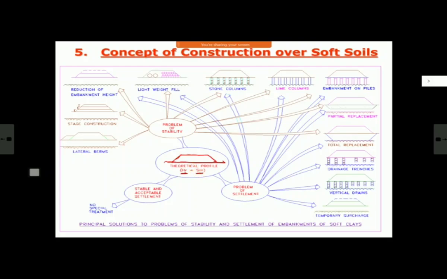Many times I've seen we make this mistake. On my project sheet, if my bank height is 5 meter, and if I construct a 5 meter bank, and if there is a settlement, finally the bank available may be only 4 meter. And then what you will find is the top of my bank is 1 meter less than what it should have been. And in that case, what is the solution? We will see people make it up with ballast. And at all these locations where you have got weak soil problems or weak grounds, there will be some fixed points, some turnout, some bridge, some level crossing, which are hard points where this much settlement may not happen. So that point does not go down this much.